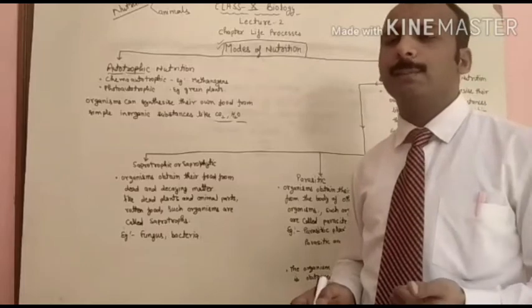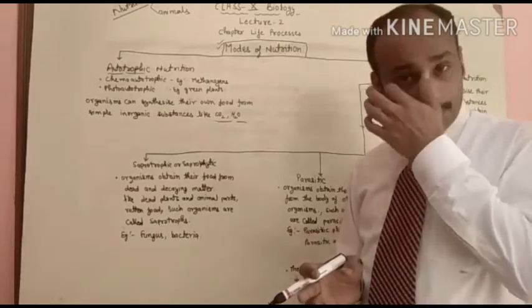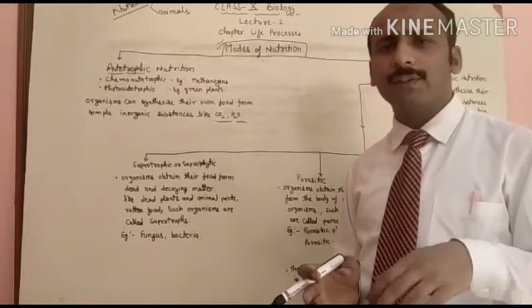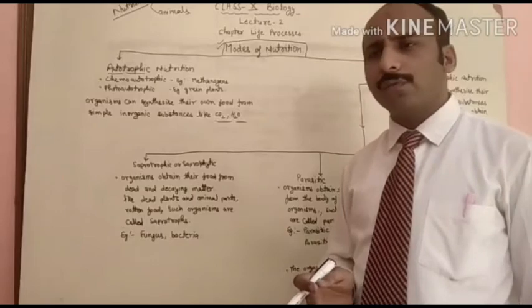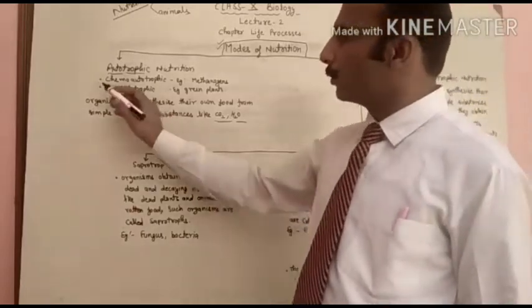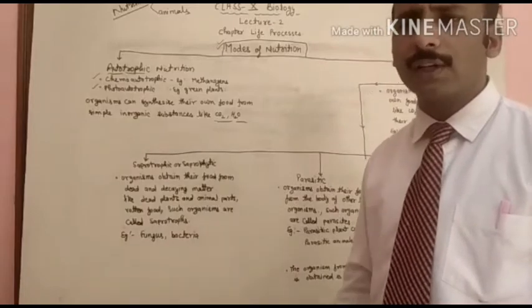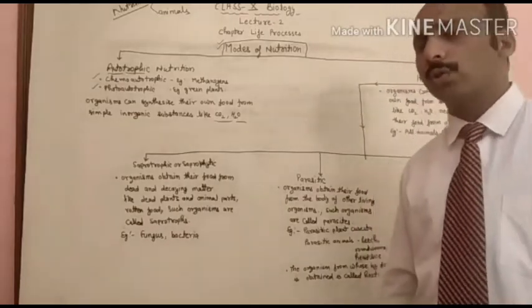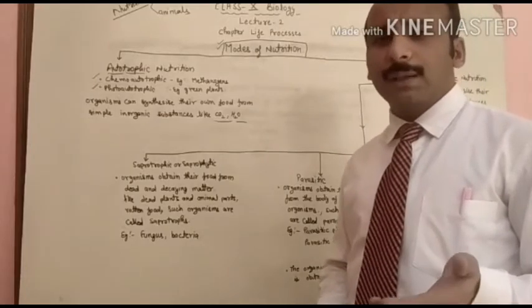As you have studied in previous classes, photosynthesis is the process by which organisms can synthesize their food; that is called autotrophic nutrition. Autotrophic nutrition may be divided into two parts: chemoautotrophic and photoautotrophic. The word chemoautotrophic originates from chemicals.